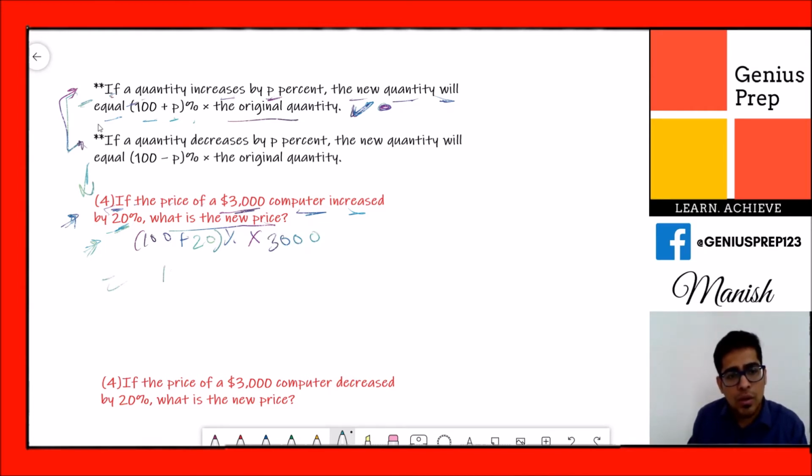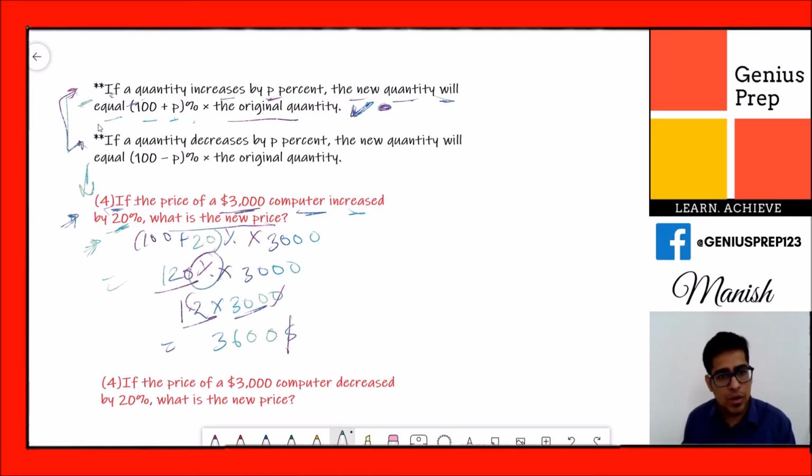Okay, so here 120% multiplied by 3,000, and when you have percentage you want to remove that. So this is 1.2 multiplied by 3,000, and this is equal to what will it be? $3,600. Okay, so you get this. He's increasing the price of computer by 20%, so you just add this 20% to this price. That's it.